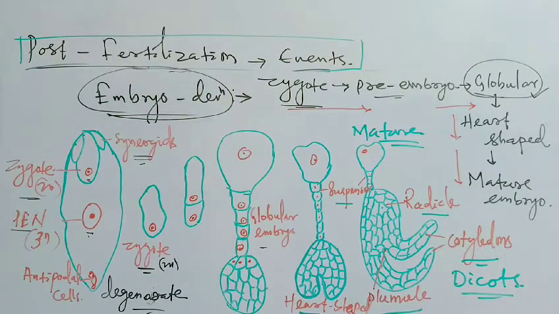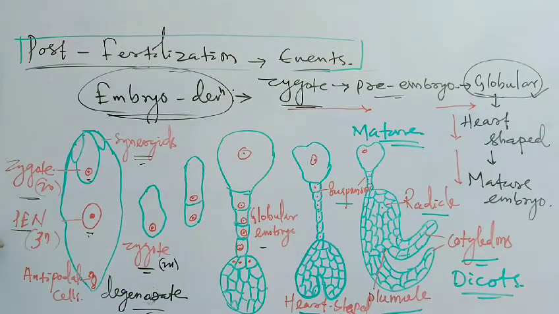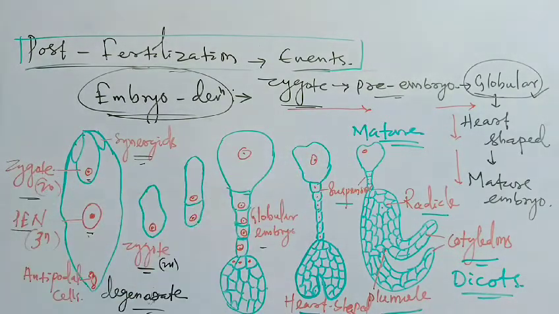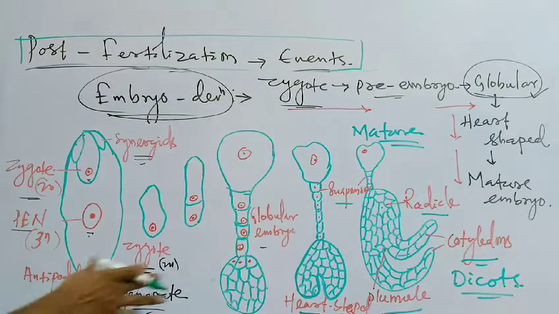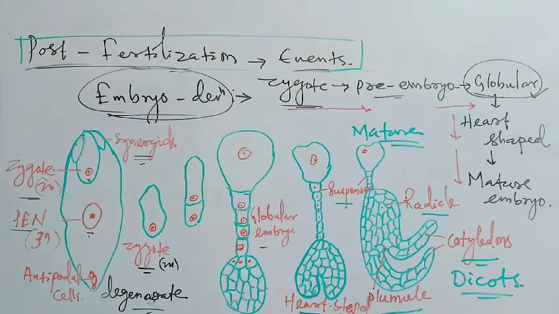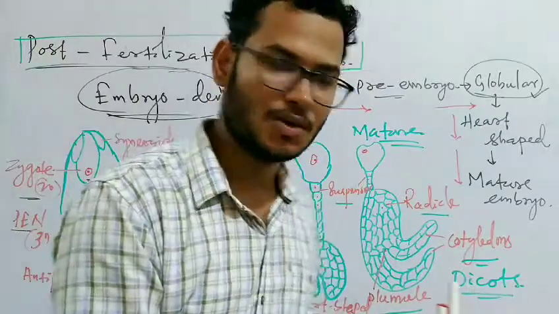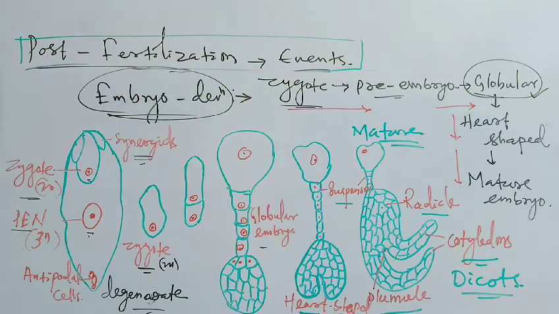So this is how the single-celled zygote develops into a mature embryo. In the next class we will go into detail about these structures, and discuss the different parts of the mature embryo in dicots and in monocots.